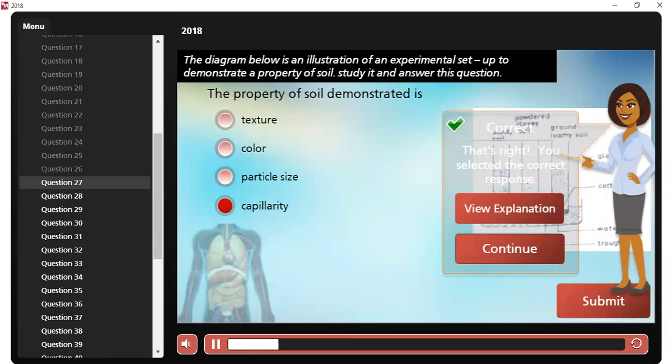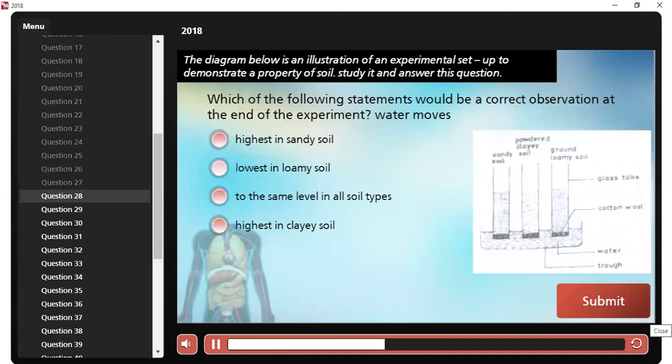So let's continue. Now, which of the following statements would have a correct observation at the end of the experiment?